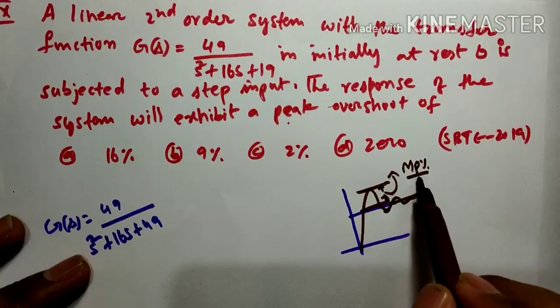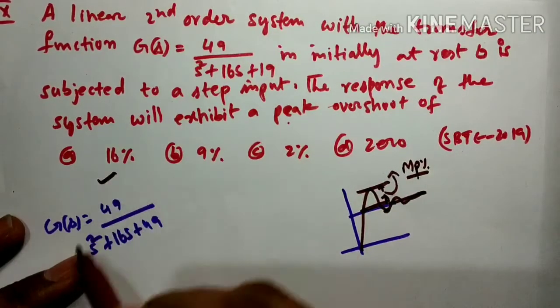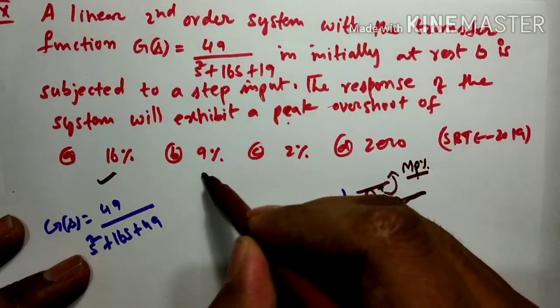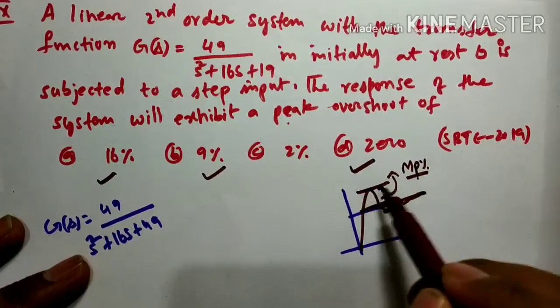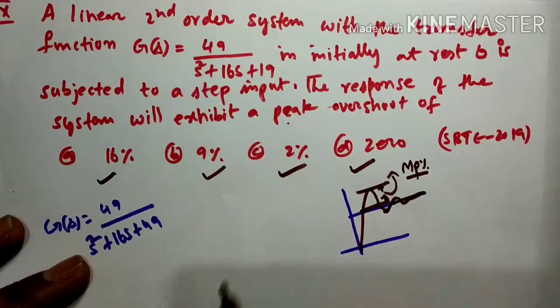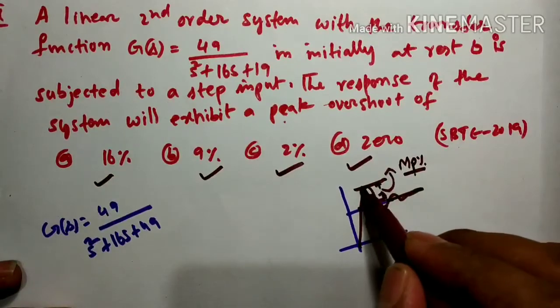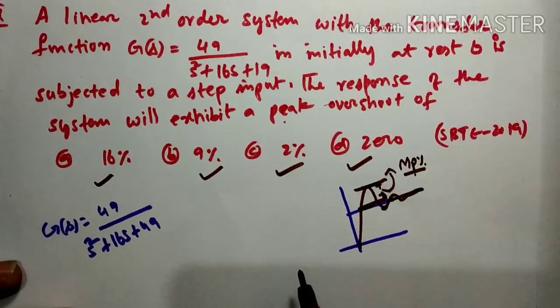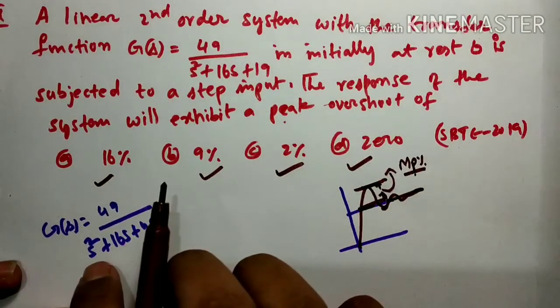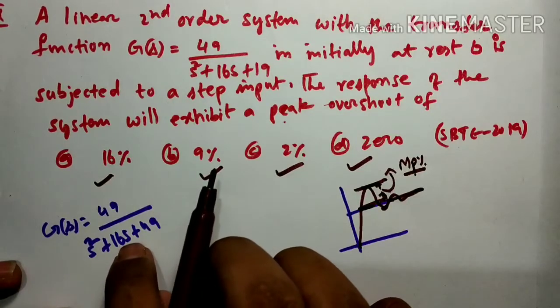Here the maximum peak overshoot options given are 16%, 9%, 0, and 2%. Which one is it? We have to find it. So how are we going to find this maximum peak overshoot? They have given s square plus 16s plus 49.